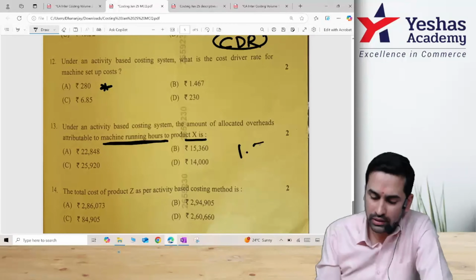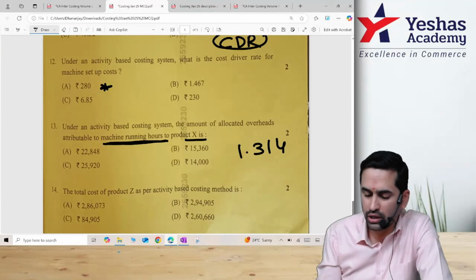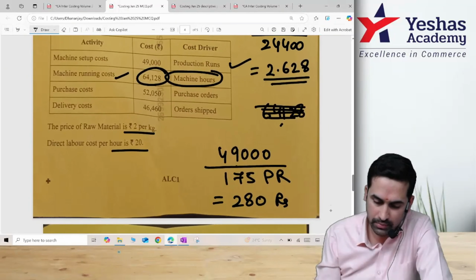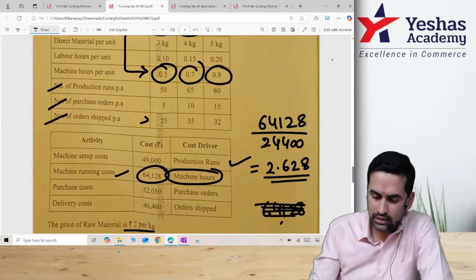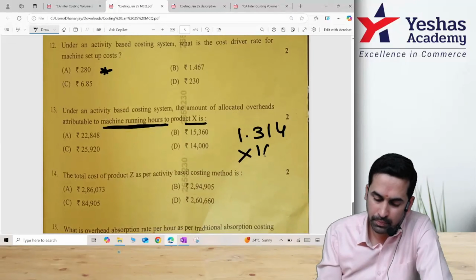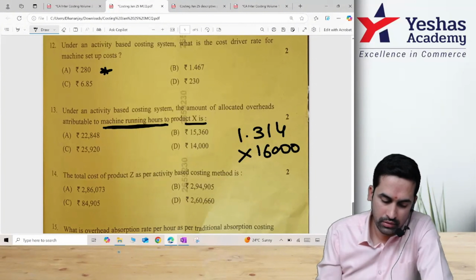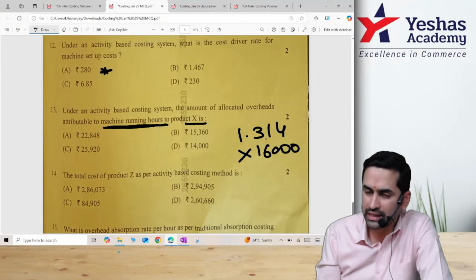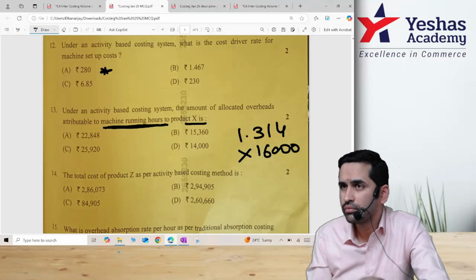Okay, anyway, 1.314. They have not asked per unit, they want total. How many units we had, by the way? 16,000. If you multiply this with 16,000, what's the number? 20? No, something is wrong. Is it exact 1.314?